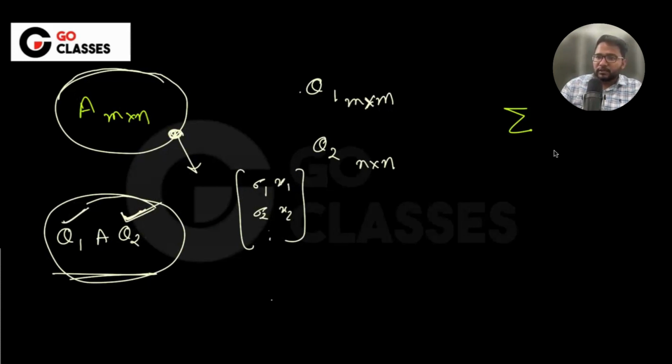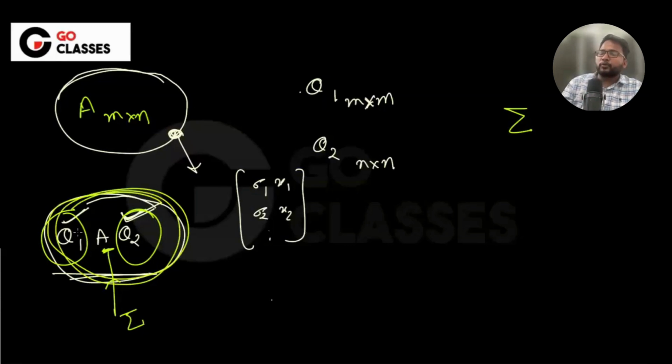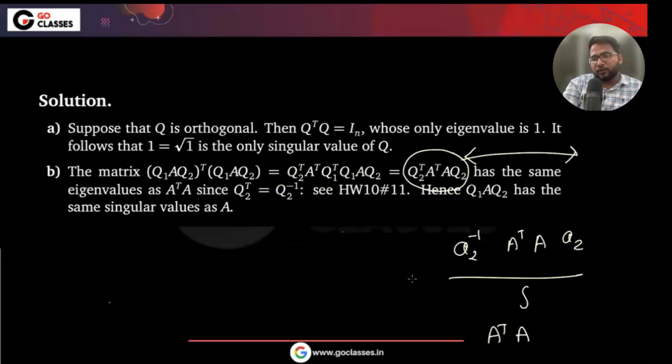Yash is saying Q1 and Q2 are orthonormal. Yeah, that's why I'm saying they cannot change the length. The only factor here which can change the length is sigma. So this will change the length in the same proportion as A does, which means in the proportion of sigmas. Anyway, you can understand it this way also, right?